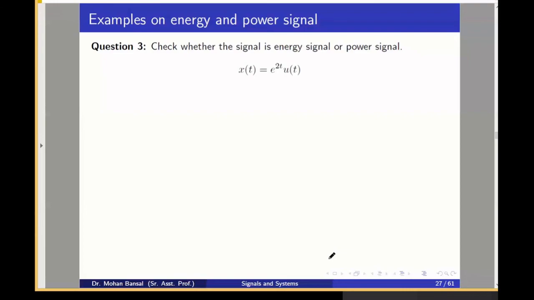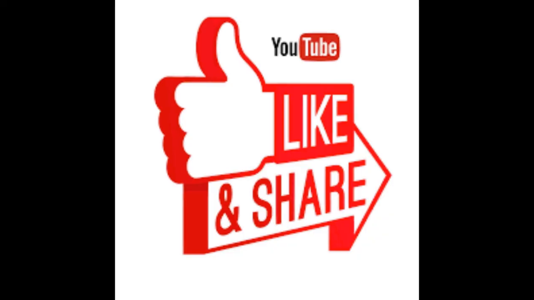Now come to this problem. x(t) is e to the power 2t u(t). What about it? Please respond, make it an interactive class. Neither energy nor power signal, because if we plot this signal, we will get such a plot. For t equal to 0, you will get 1. For t equal to infinity, you will get infinity. So this is neither an energy nor a power signal. That's why we are getting infinite and infinite.